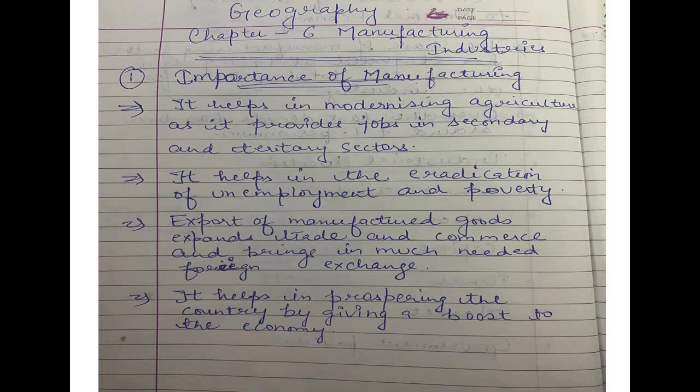So the first point here clarifies that it helps in modernizing agriculture, as it provides jobs in the secondary and tertiary sectors. When there is production, you are making raw material into finished goods and then transferring them also. To make them and to transfer them, you will need a certain number of people, so you are providing them jobs in these particular sectors. Eventually, when you are providing jobs, you are reducing the unemployment rate and the poverty rate from these particular regions.